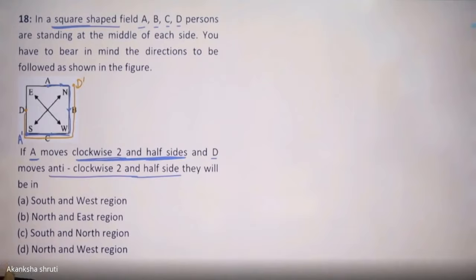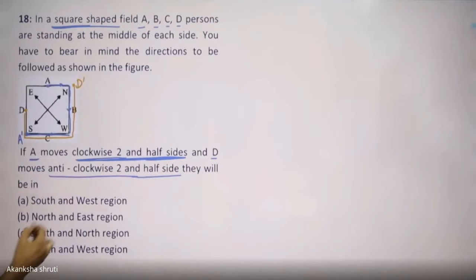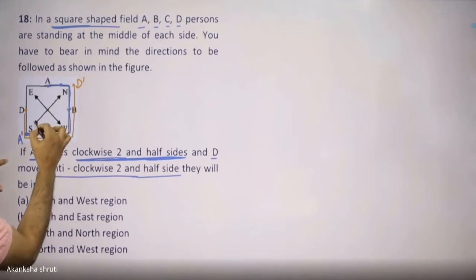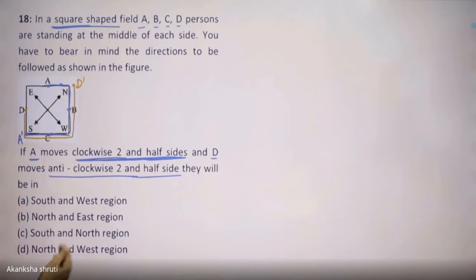Now, which side are they on? Now you are getting that whatever the given direction, it is our north, it is our south. So they are in north and south. So north and south region.